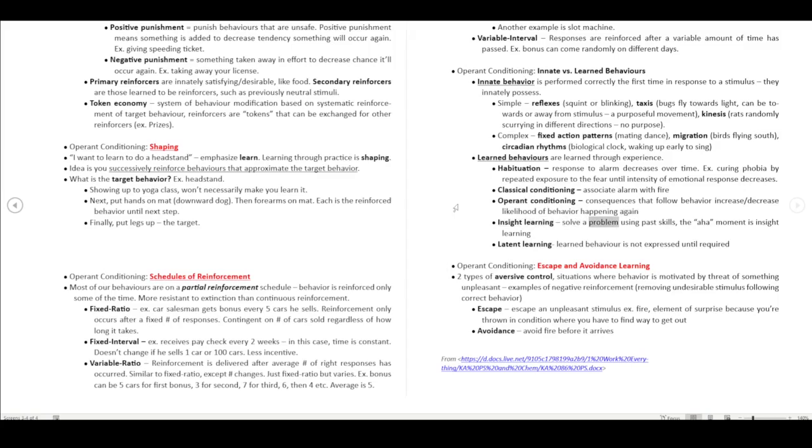Insight learning is solving a problem using past skills. The aha moment is insight learning. Latent learning: a learned behavior is not expressed until required.